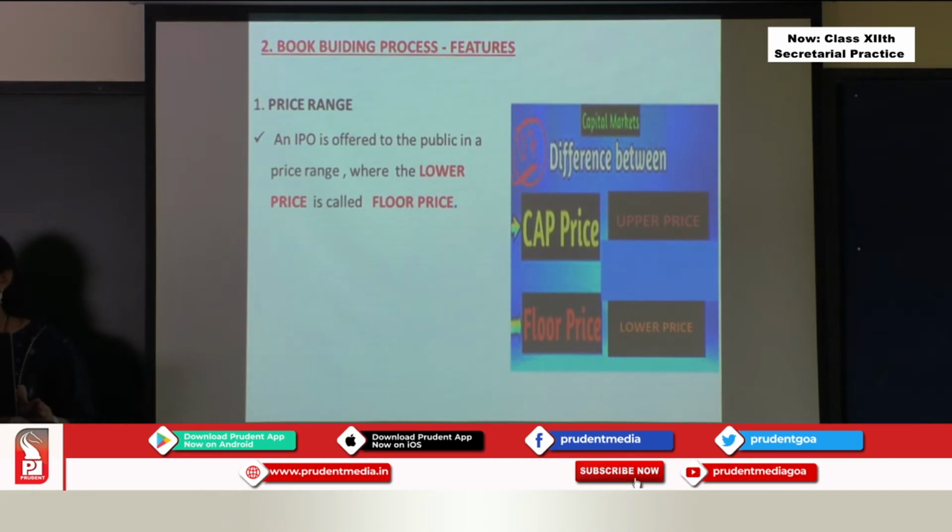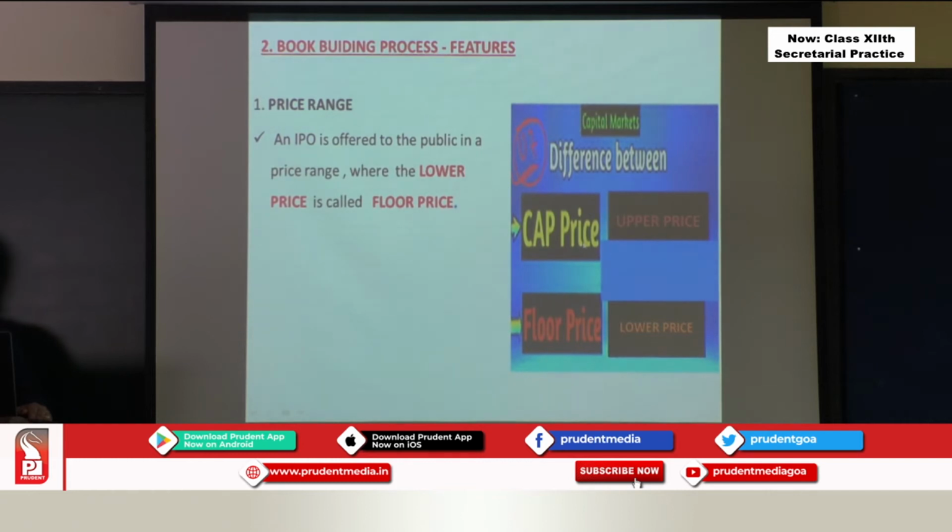The company gives you a price range. You have two prices over here. Just look at my picture on the screen. You can see you have a floor price, which is a lower price, and the cap price, which is the upper price.